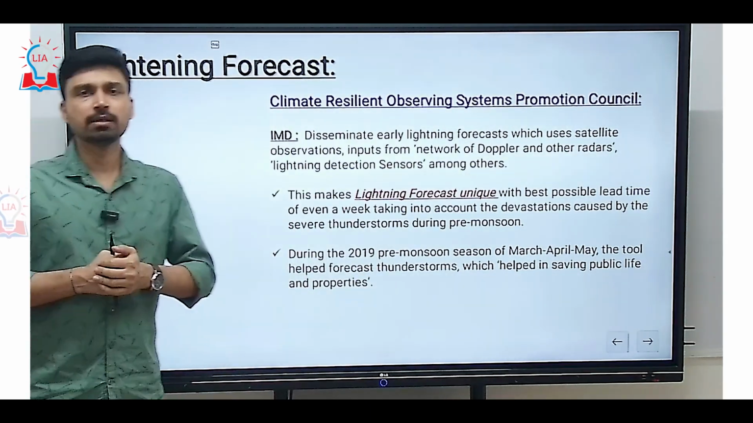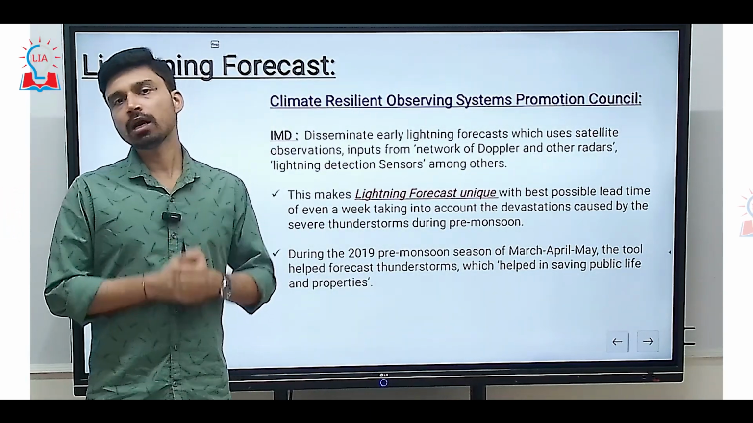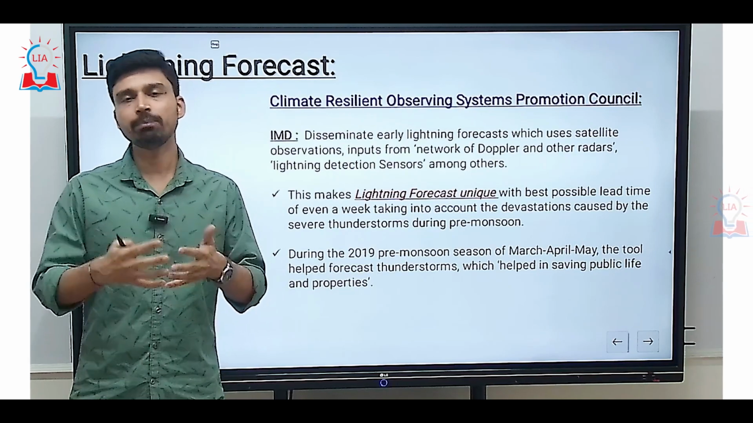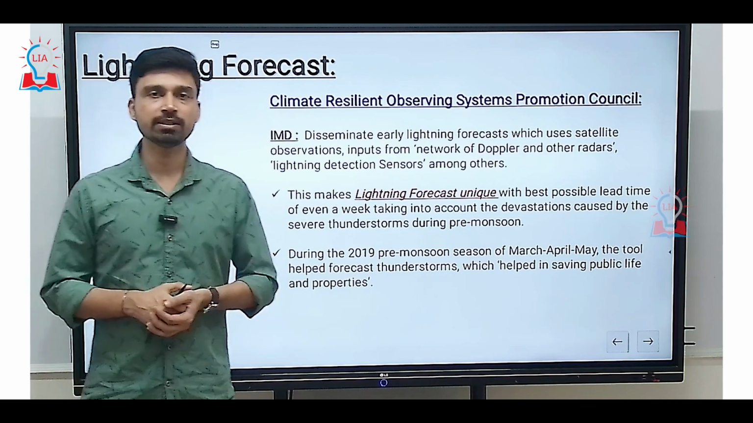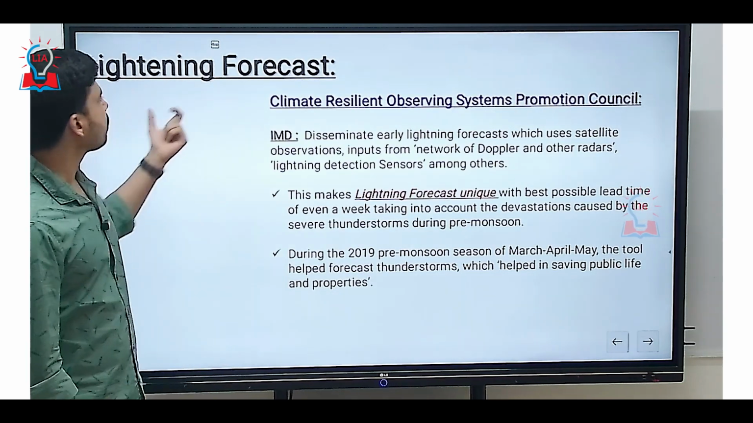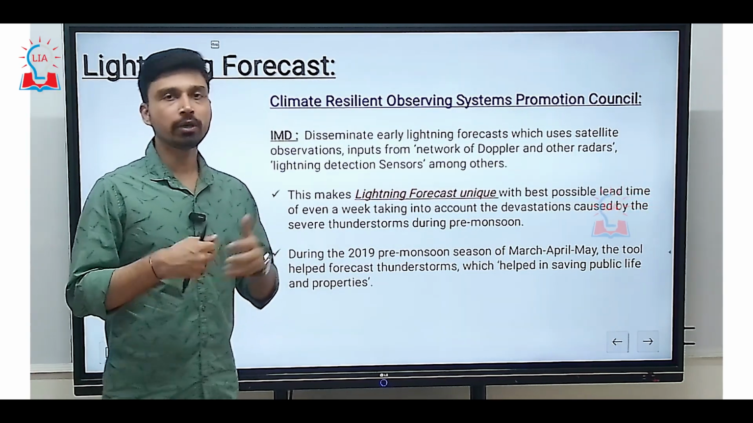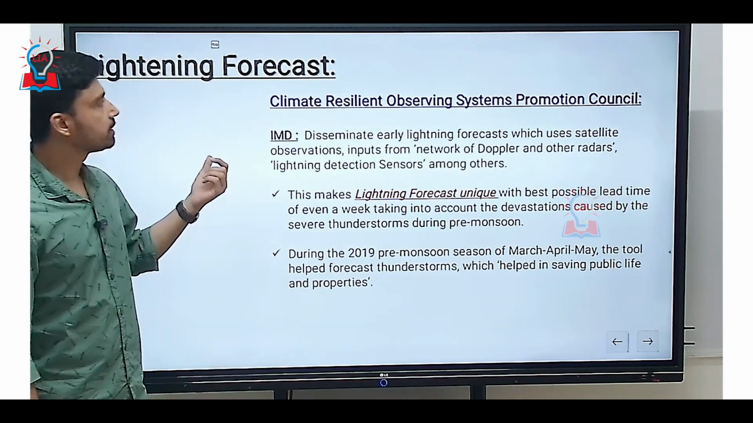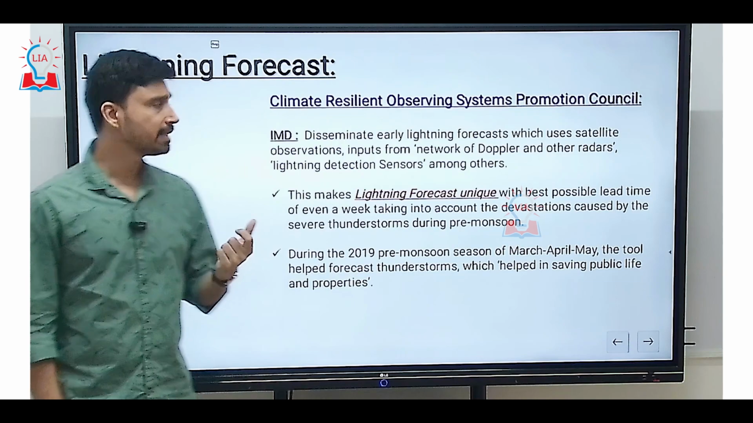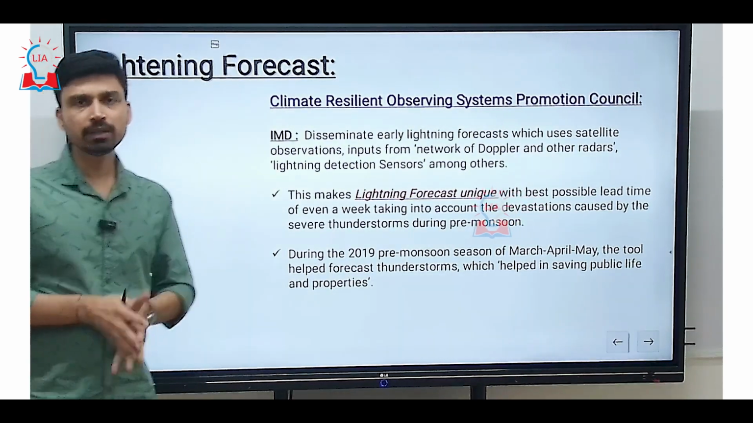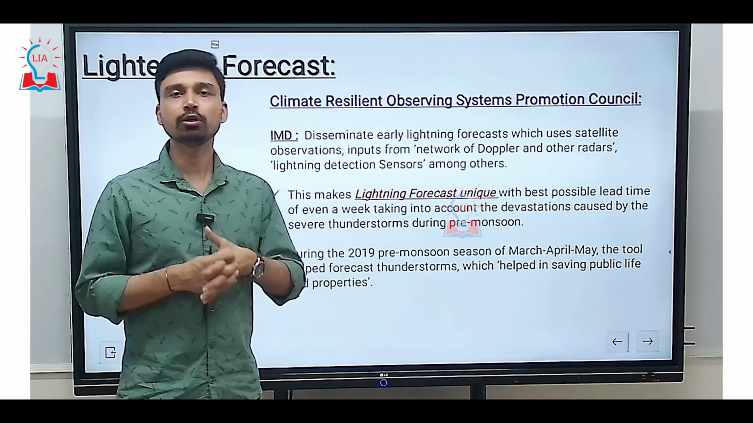Now the question comes: we can easily forecast tropical monsoon and make people aware, especially those residing in coastal areas, or even evacuate them if necessary. So can such predictions or forecasts be made in the case of lightning? The answer is that, as per the Climate Resilience Observing System Promotion Council, CROPC, this is something that is done periodically by the Indian Meteorological Department.